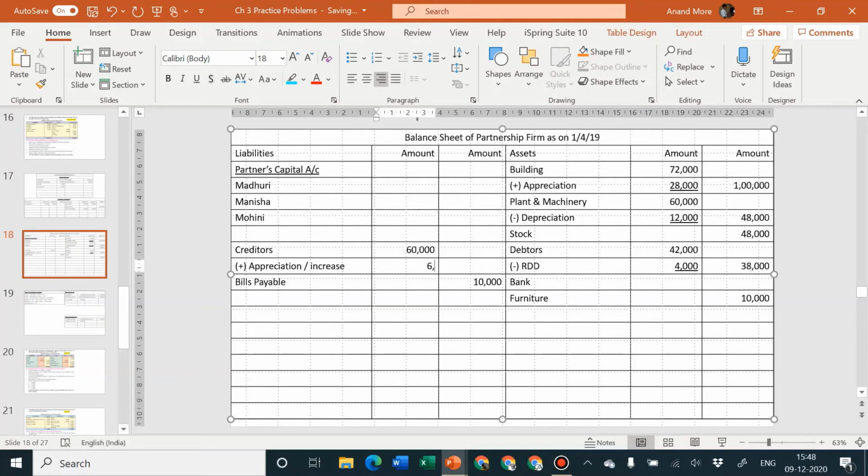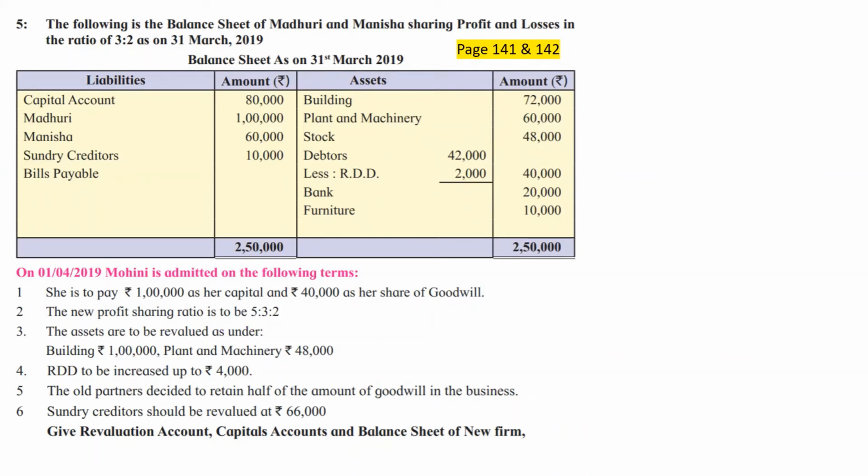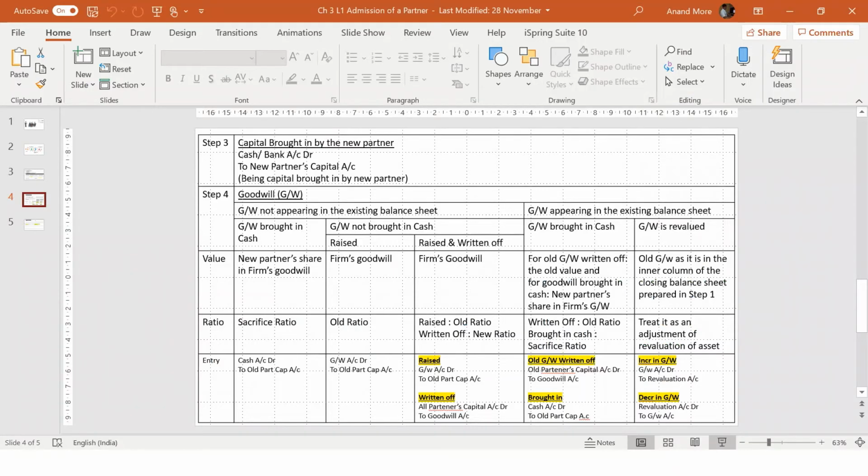And the amount is 6,000 in the inner column, so the outer column is 66,000. Okay, so now I think all adjustments are over. They have asked us to prepare the revaluation account, partners' capital account and balance sheet of the new firm. Let us go back to all the accounting steps which we had prepared in the past.